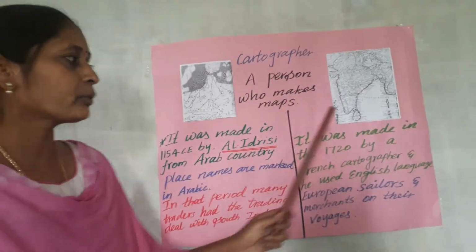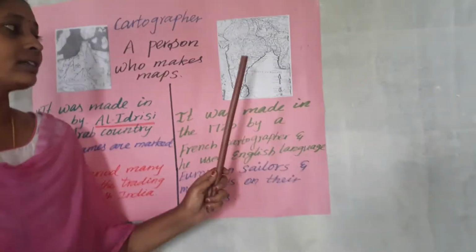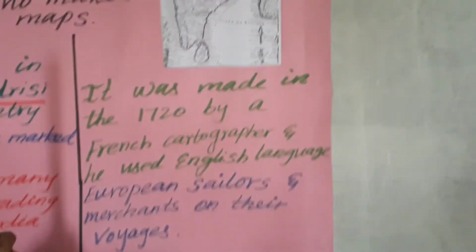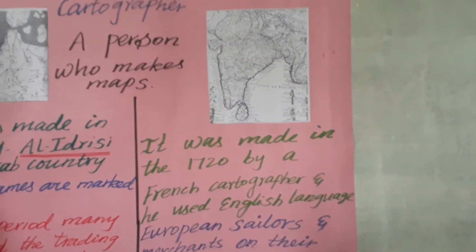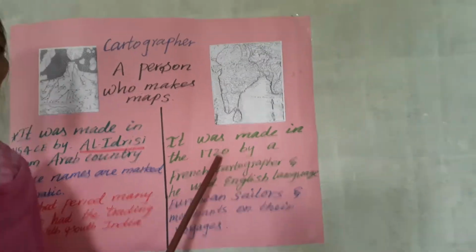Okay, second, we are moving to the second map. This map was drawn by a French cartographer in the year 1720.